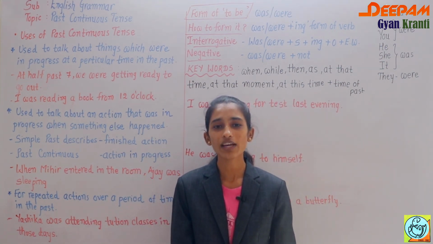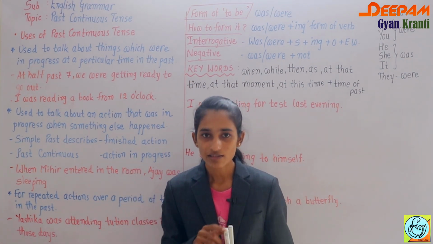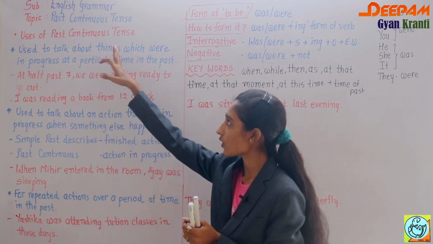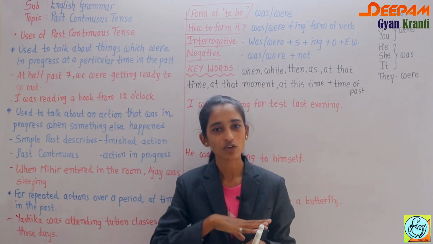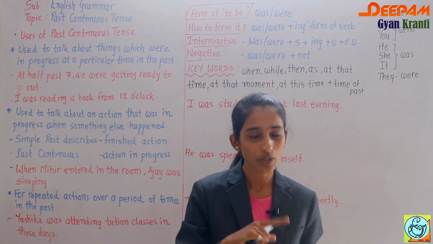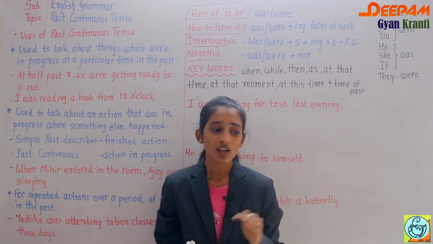In the earlier video we have already completed the session with the present continuous tense, okay, and that is a little bit similar to this, because here also we have continuous and in that also we have continuous, but the forms of to be are definitely going to change and even the keywords are going to change.